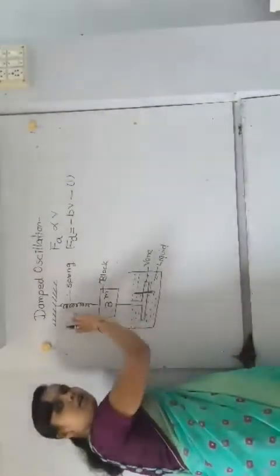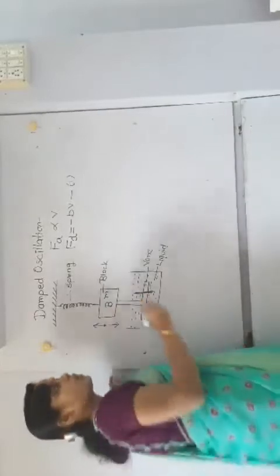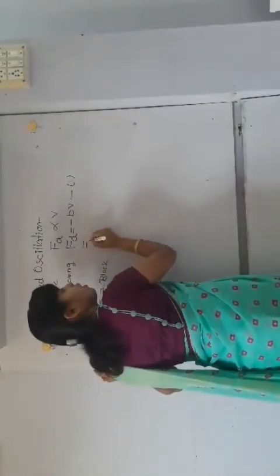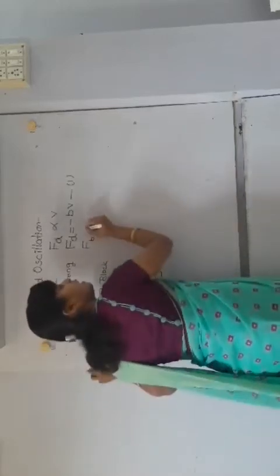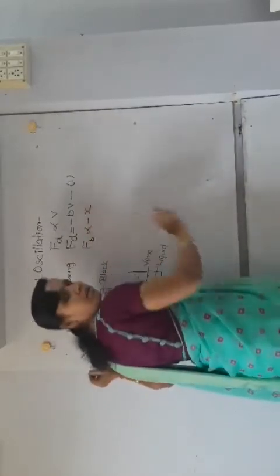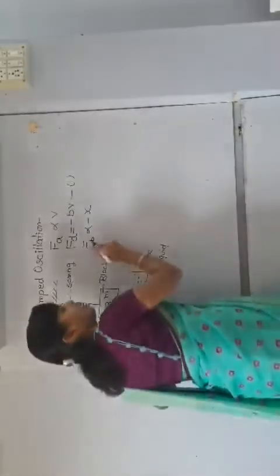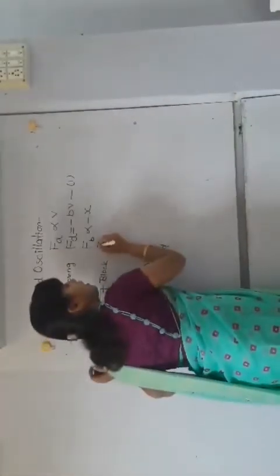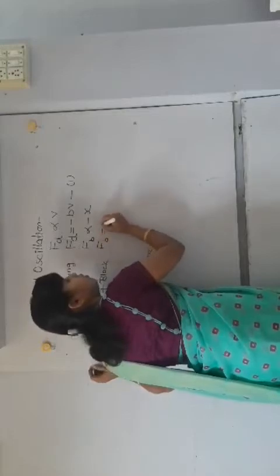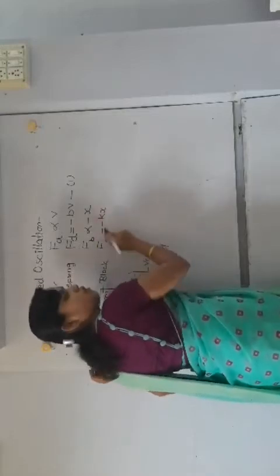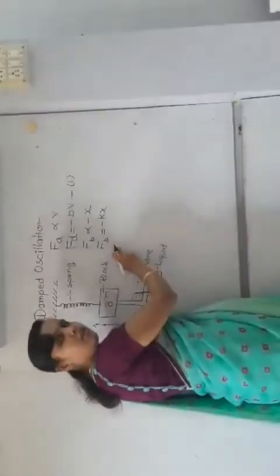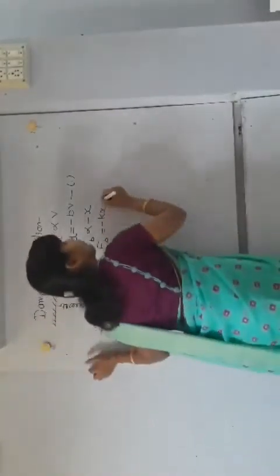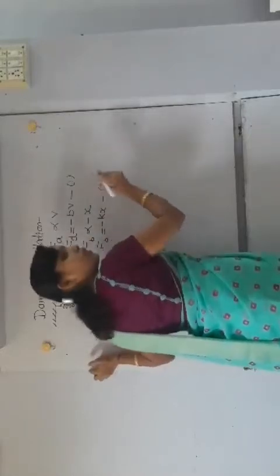The force on the block is directly proportional to the displacement of the particle. Since the block performs linear SHM, Fb equals minus kx, the force of linear SHM. What is k? k is the force constant.